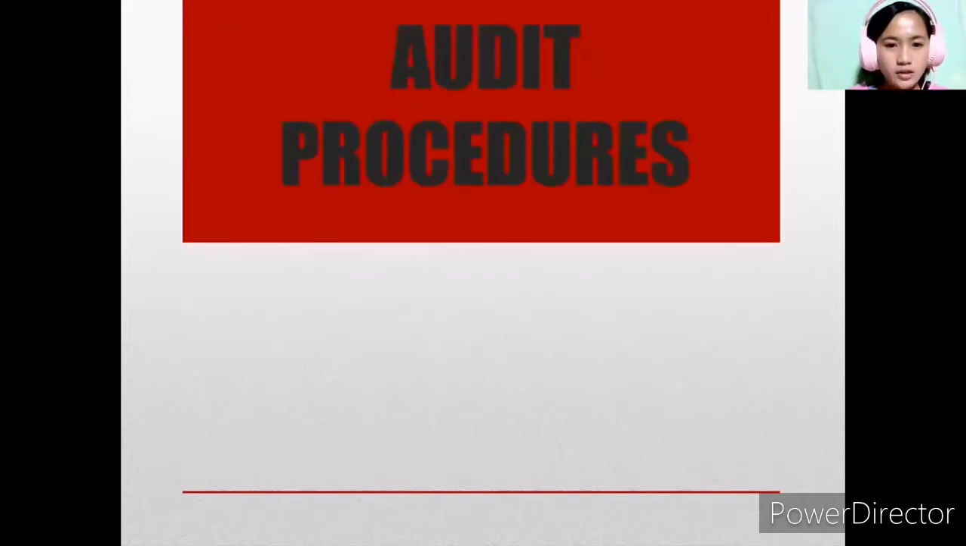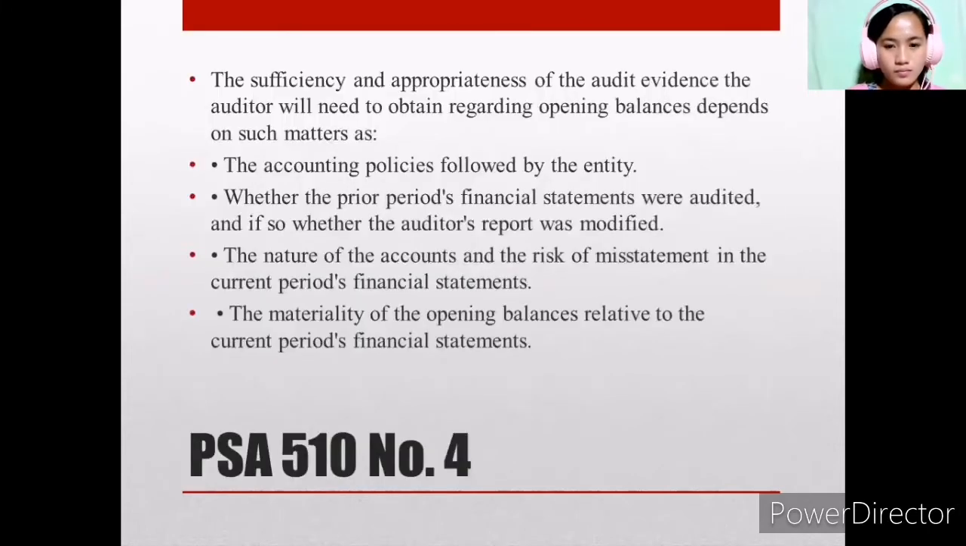So here are the audit procedures of the investment account. But before that, let us know first the sufficiency of evidence that we will be going to obtain. So, according to PSA 510 number 4, the sufficiency and appropriateness of audit evidence the auditor will need to obtain